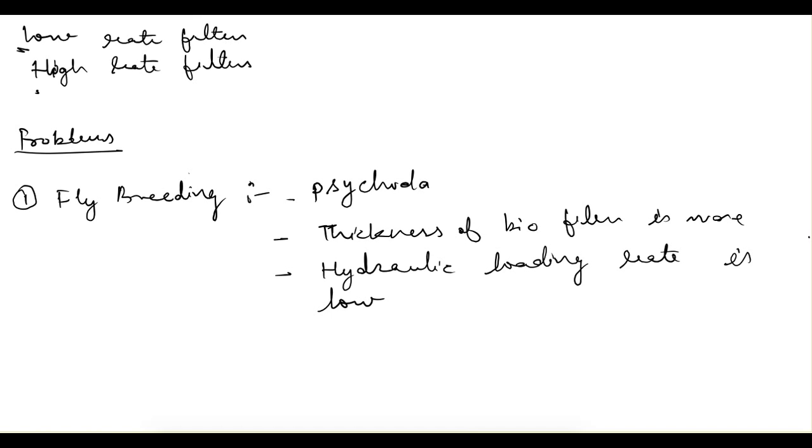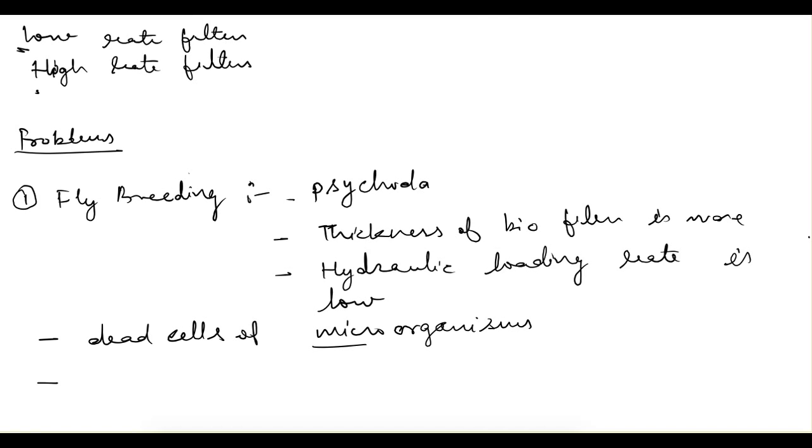So this fly will lay eggs, and the larvae of this fly will use the dead cells of microorganisms. If the thickness of biofilm is more, then obviously more microorganisms are available for the growth of this fly. That's why it happens in the case of low rate filters.